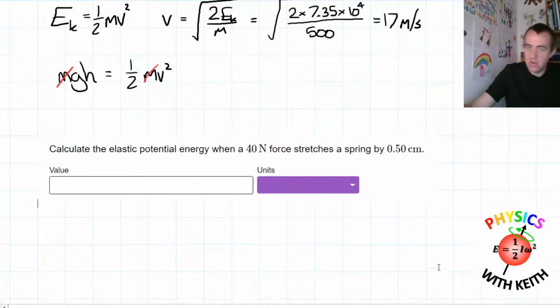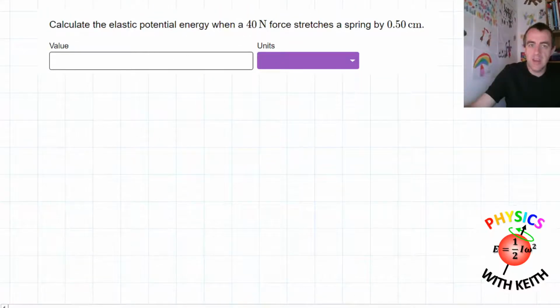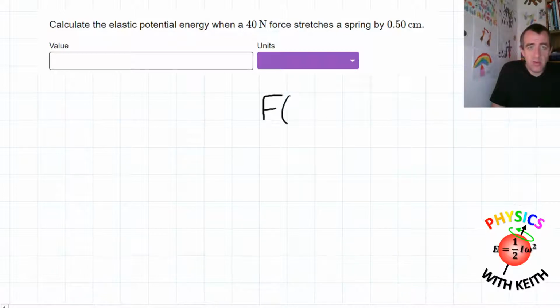The reason why that's not quite true is because the more force you apply to your spring, the more it extends. Force and extension are directly proportional. In other words, force is a function of displacement. And because of that, we can't just multiply those two numbers together. If you want to know more about that, study A-level physics, where we'll talk about force as a function of displacement multiplied by small intervals of displacement and added over all of those small intervals. That's work done, we'll talk about some calculus, but we're not doing A-level physics right now.